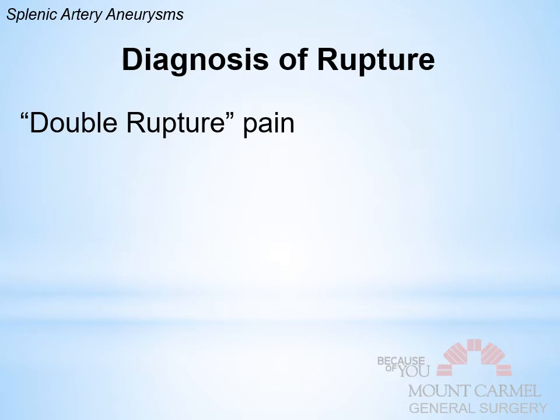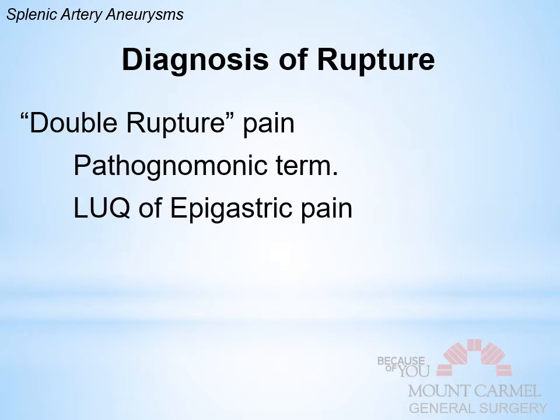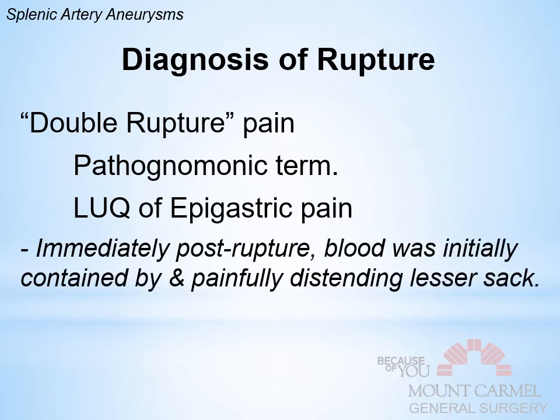So you have to intervene if it ruptures, right? And there's a characteristic pain which is called the double rupture pain. It's almost pathognomonic for this. And I say almost because we're going to talk in a second about the only other situation that you'll encounter this in. The double rupture applies to when you have left upper quadrant or epigastric pain.